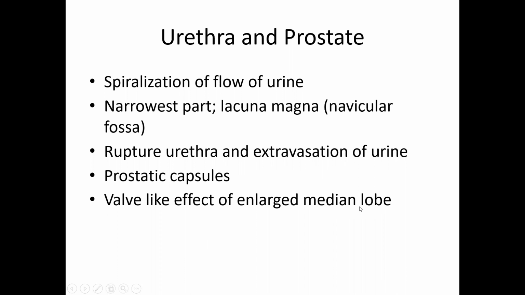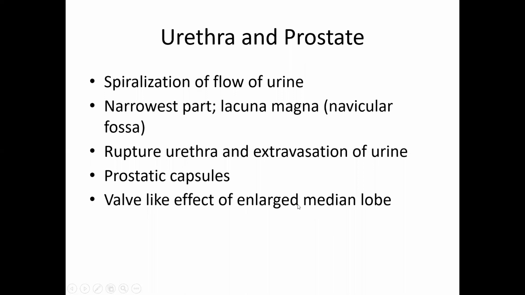So contraction of the detrusor in a slightly enlarged median lobe will always leave some residual urine in the bladder, because the terminal part of the urine cannot flow out. The stronger the detrusor contraction, the more will be the obstruction of the urethra by the enlarged median lobe which has entered the bladder.